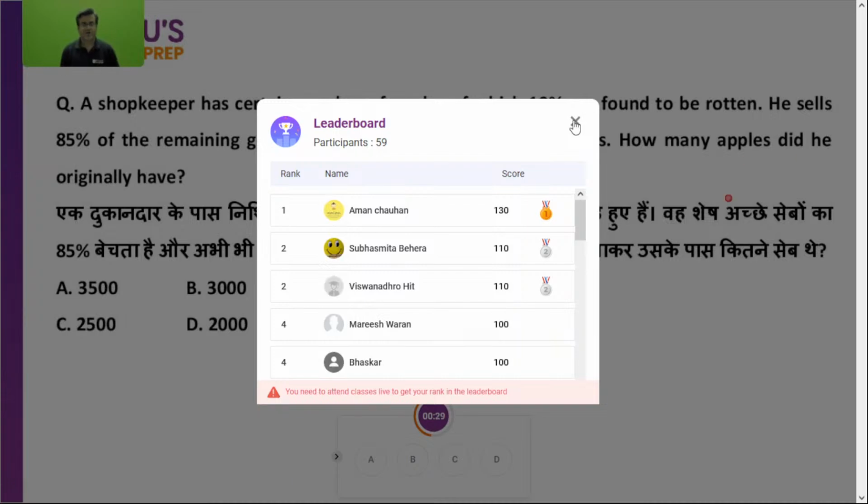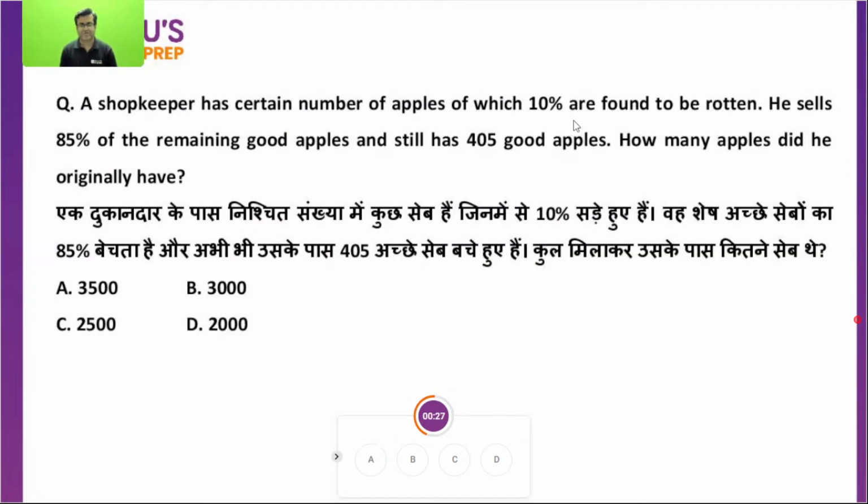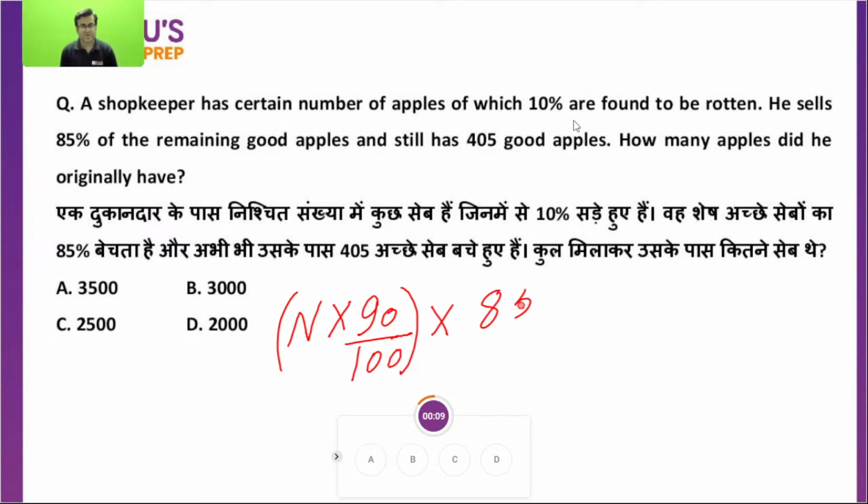B option is right. Everybody can see now. A shopkeeper has a certain number of apples, out of which 10% are rotten. Let's suppose n is the total number of apples. 10% rotten means 90% are not rotten. Out of the remaining, 85% he sold.